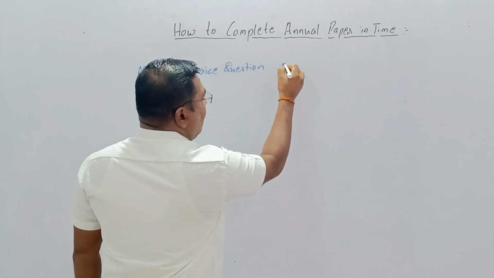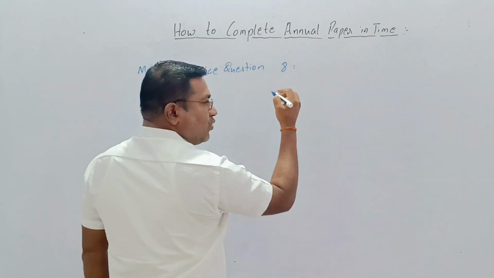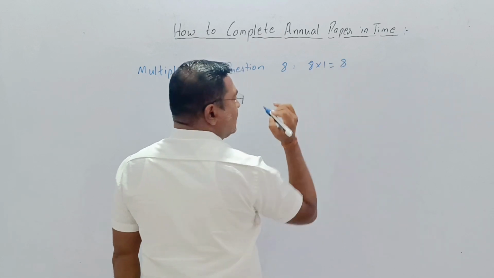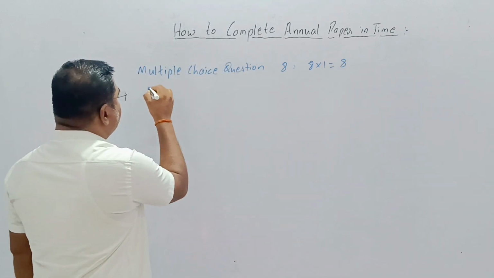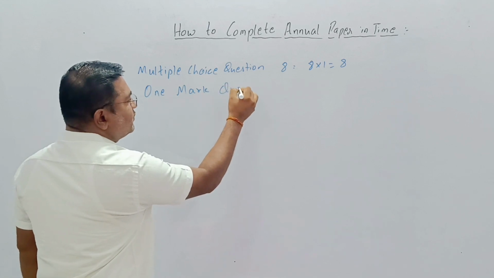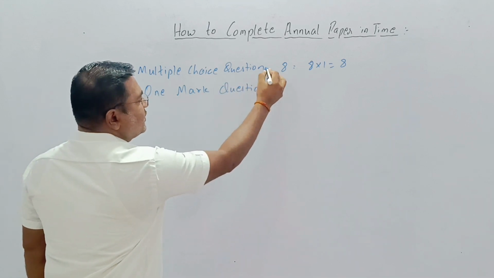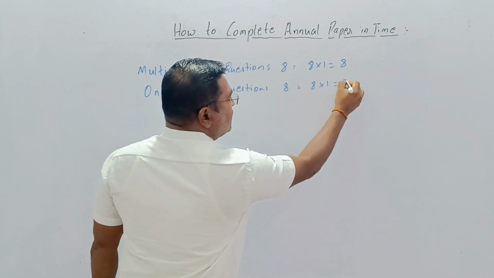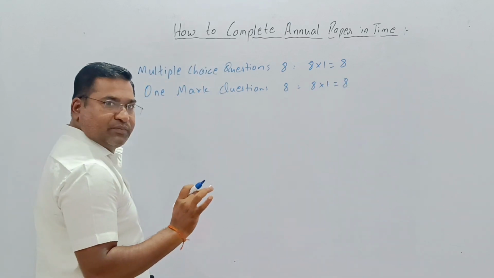It will be 8, so the marks will be 8 into 1 is equal to 8. Then 1 mark questions, which will also be 8. So 8 into 1 is equal to 8, 1 mark each.